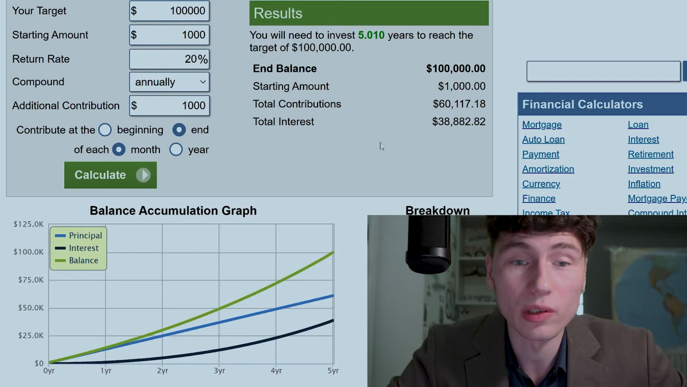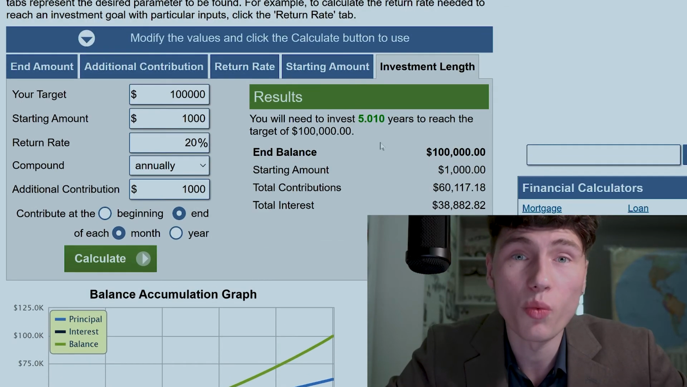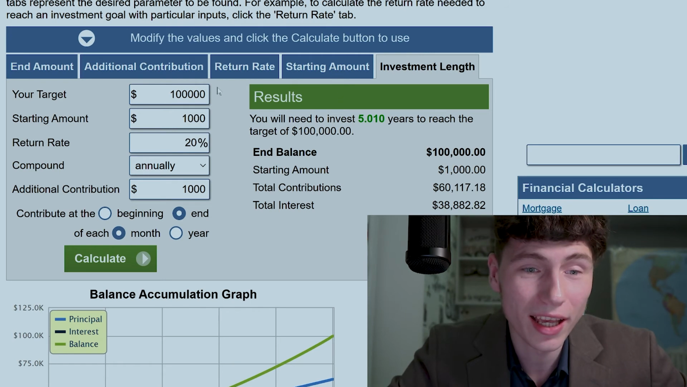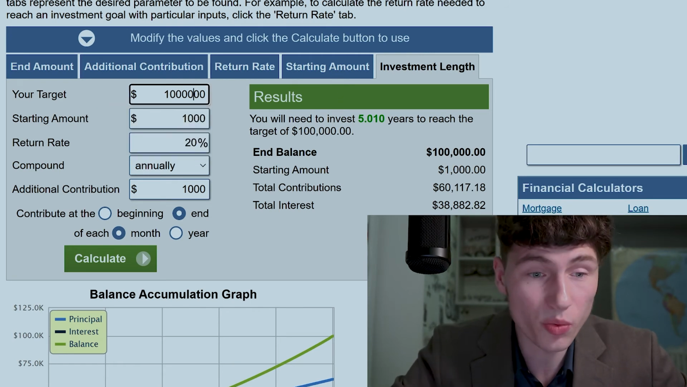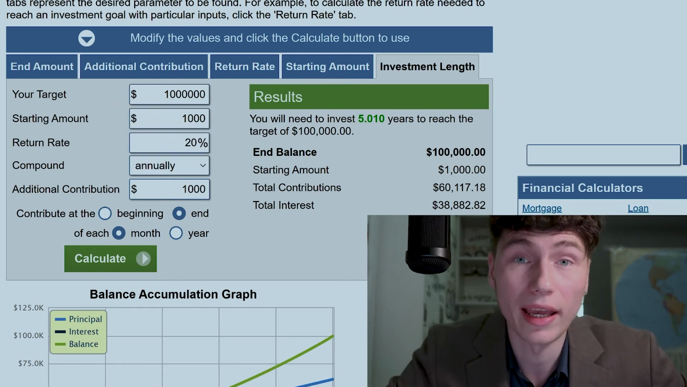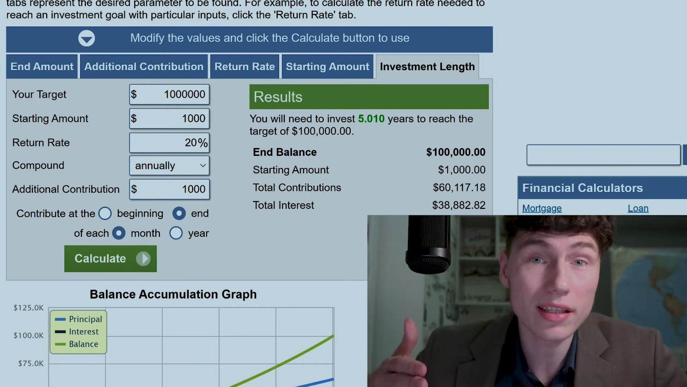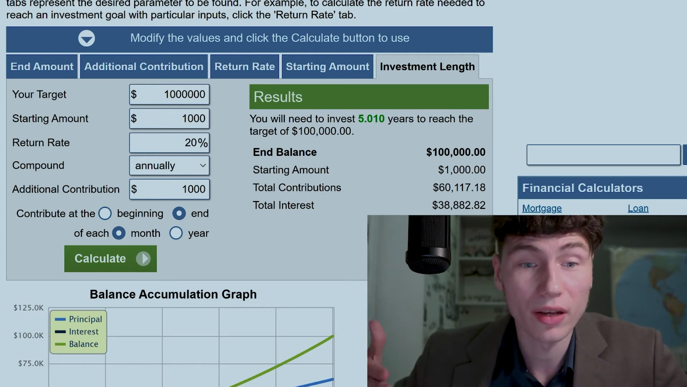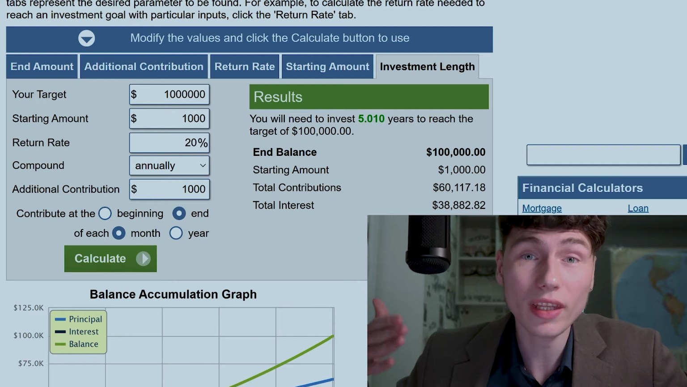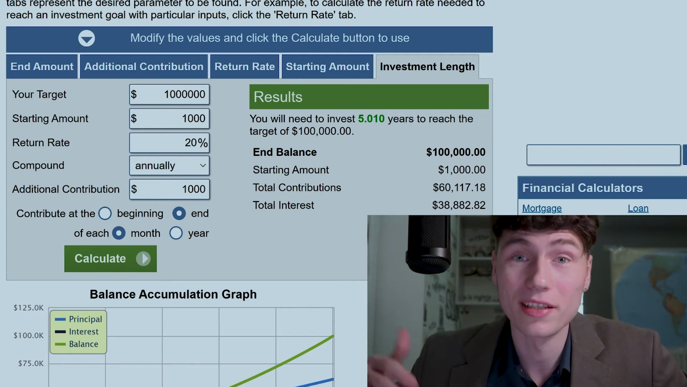But what is even cooler than that is when you invest your money over an even longer period, longer than 5 years. Now we'll calculate how much time it will take us to reach $1 million, investing with a 20% return rate. Same thing, setting aside $1,000 a month, and we'll see how much time it will take us to reach that target.